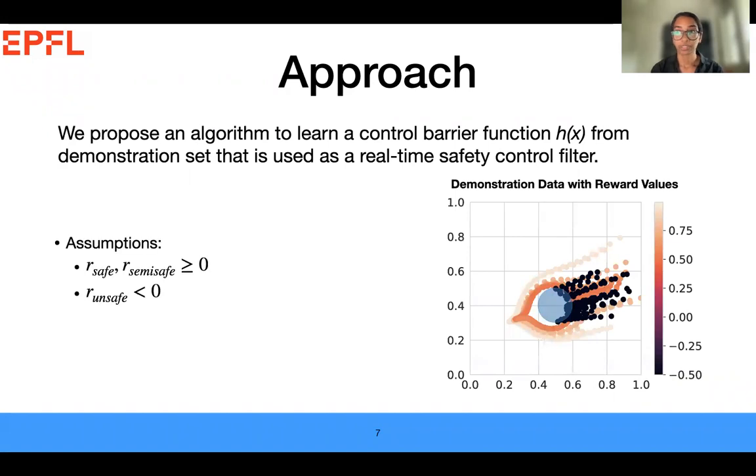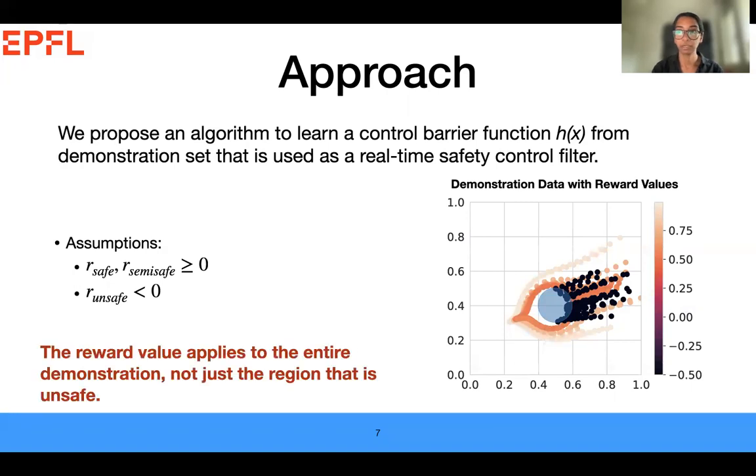So our main requirements are that for all successful demonstrations, which includes both the safe and semi-safe demonstrations, the reward signals are greater than or equal to 0. For all unsafe demonstrations, the reward signal must be less than 0. Importantly, the reward value applies to the entire demonstration, not just the region that is unsafe. The goal of the credit assignment algorithm is to learn and extract which portions of the demonstration are unsafe.